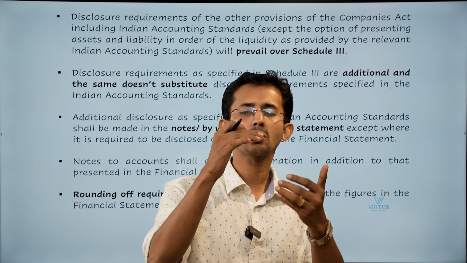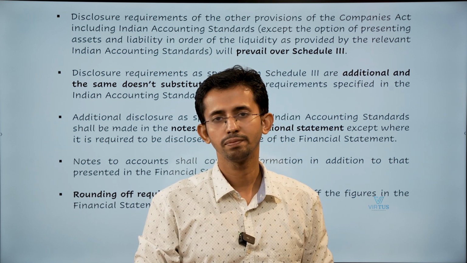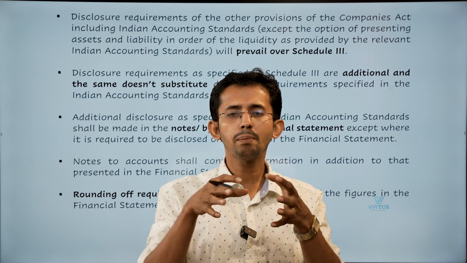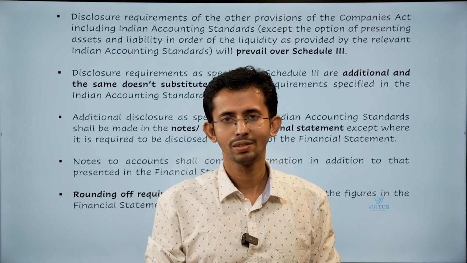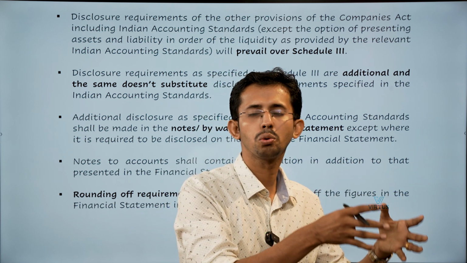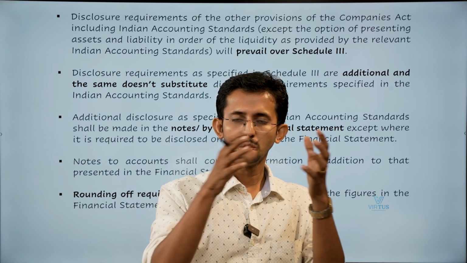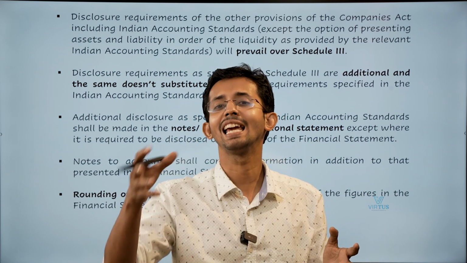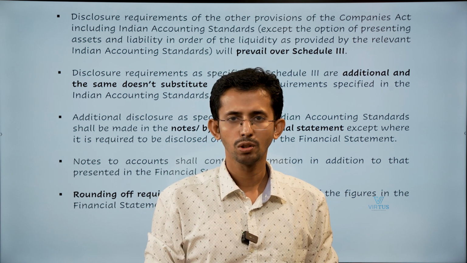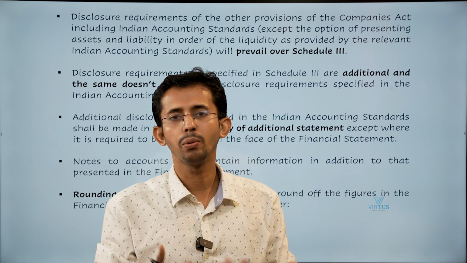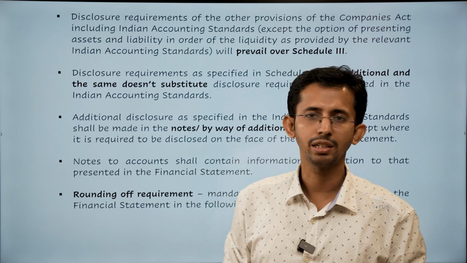Same way, there are disclosure requirements in Schedule 3. Sometimes there could be some contradiction also. Schedule 3 will say you disclose this, but accounting standards might say you don't disclose, or you disclose something else, which is contradictory. So which one will prevail? That is what we are going to see now.